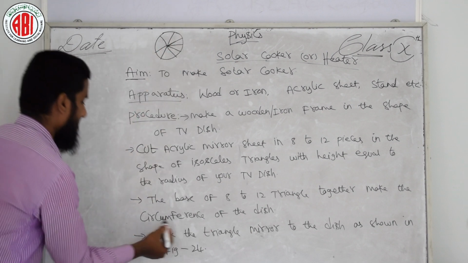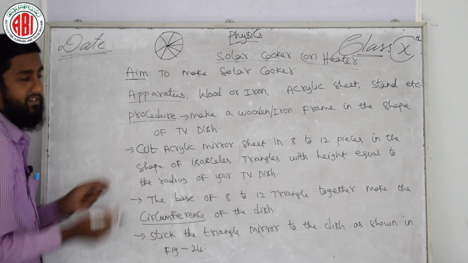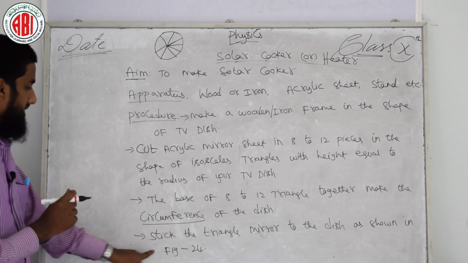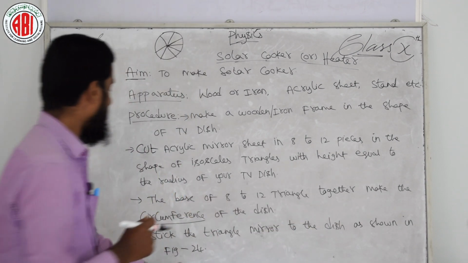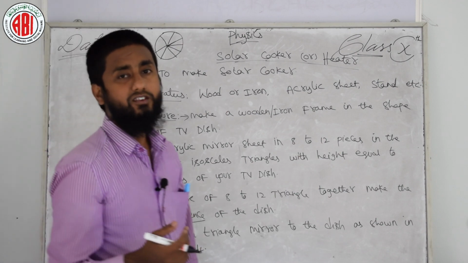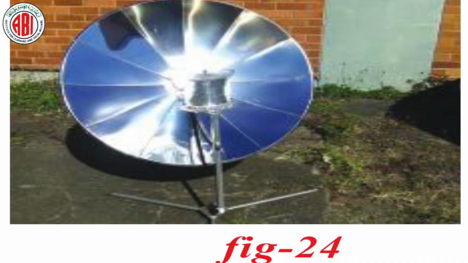It makes the circumference of the disc. Stick the triangle mirrors to the disc as shown in figure 24. I am just putting the figure on your screen. You can see this is a very easy point. If you want, copy this down. Okay.